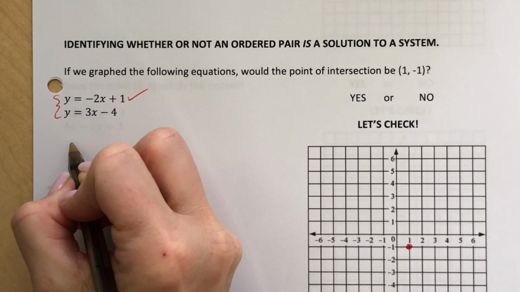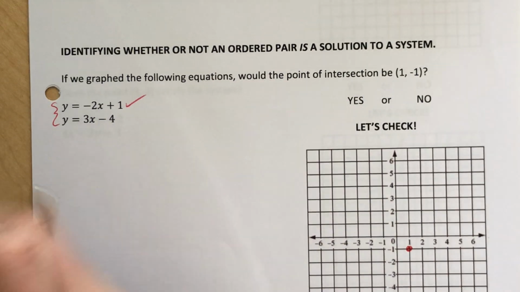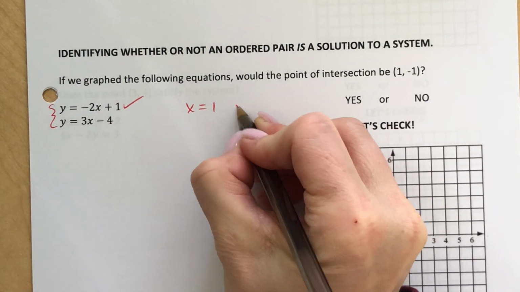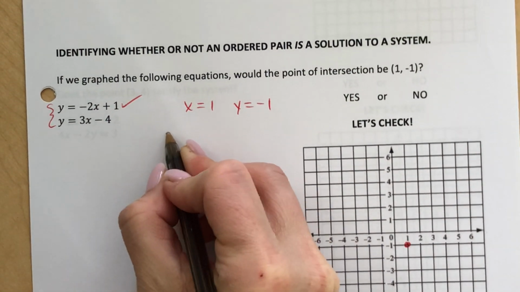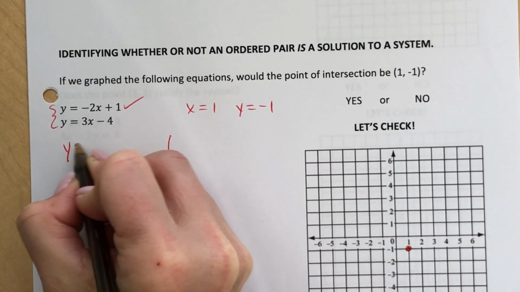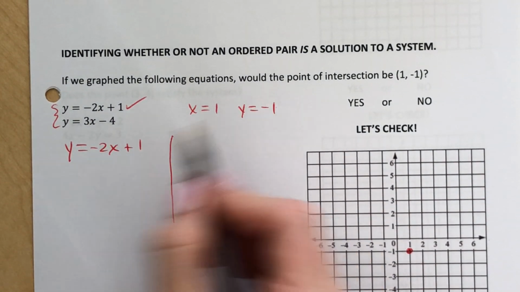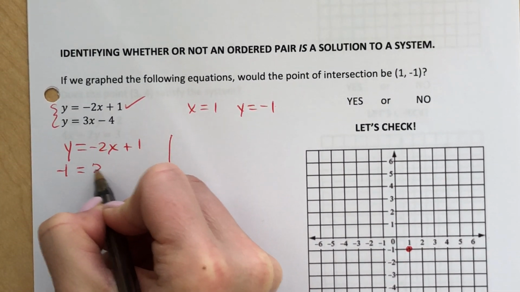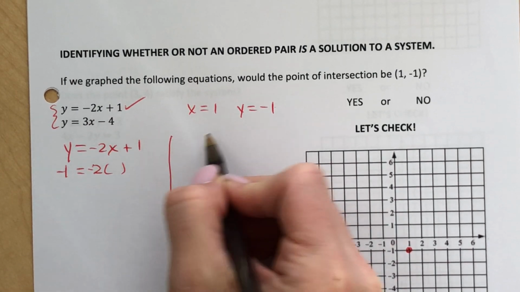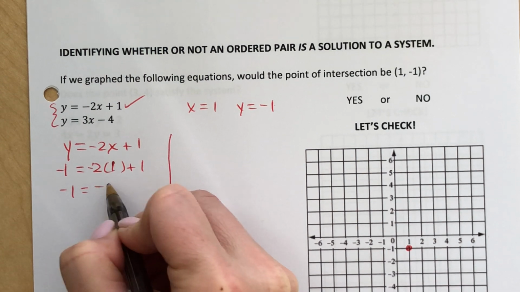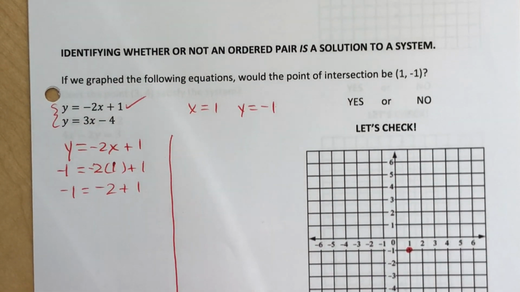So if x is 1 and y is -1, I'm going to try to use this. So let's do the y equals -2x + 1 here. I'm going to plug in -1 here and +1 here because that's x, and see if this equals. Does -1 equal -2 + 1?